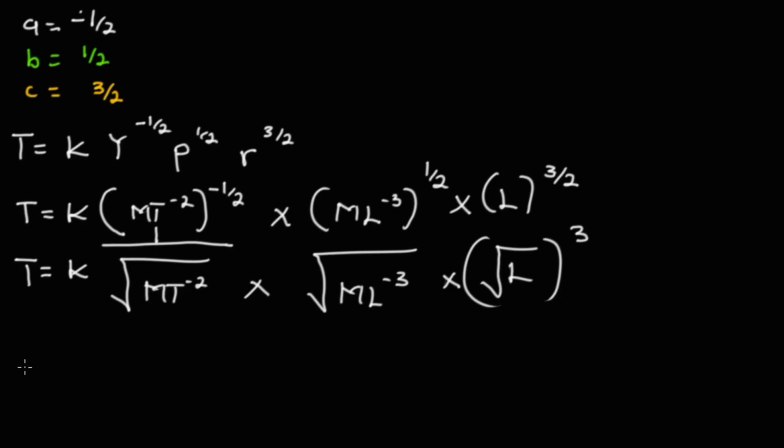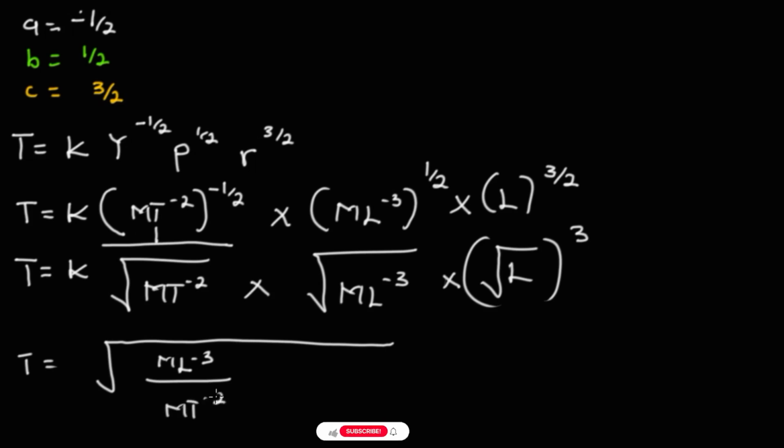So what will be the next step? Let's simplify this, and in simplifying it we put all of them in the same bracket.